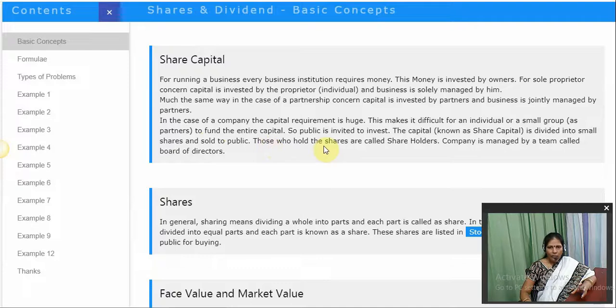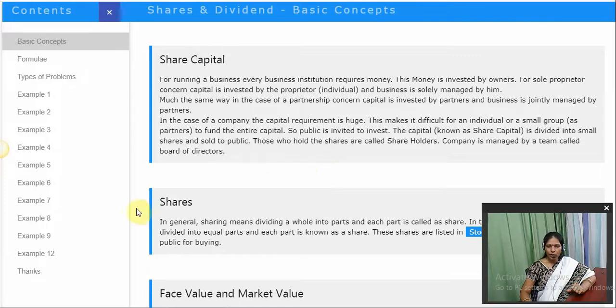The individuals who purchase the shares, or we can say who hold the shares, are called shareholders. The company is managed by a team called the board of directors. The shareholders, I mean the persons who hold the shares, will not be involved in the functioning of the company. Right?